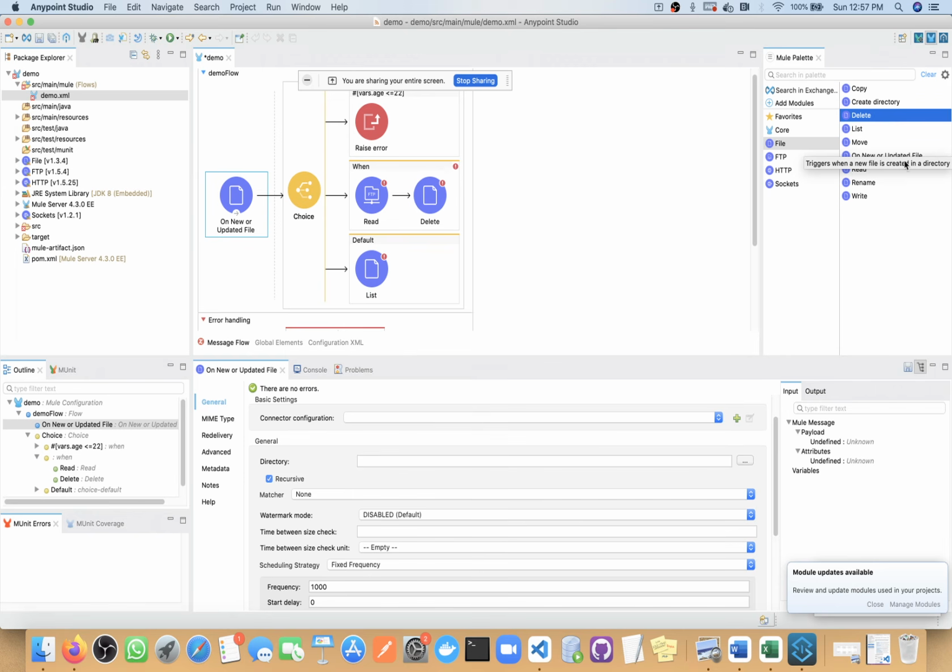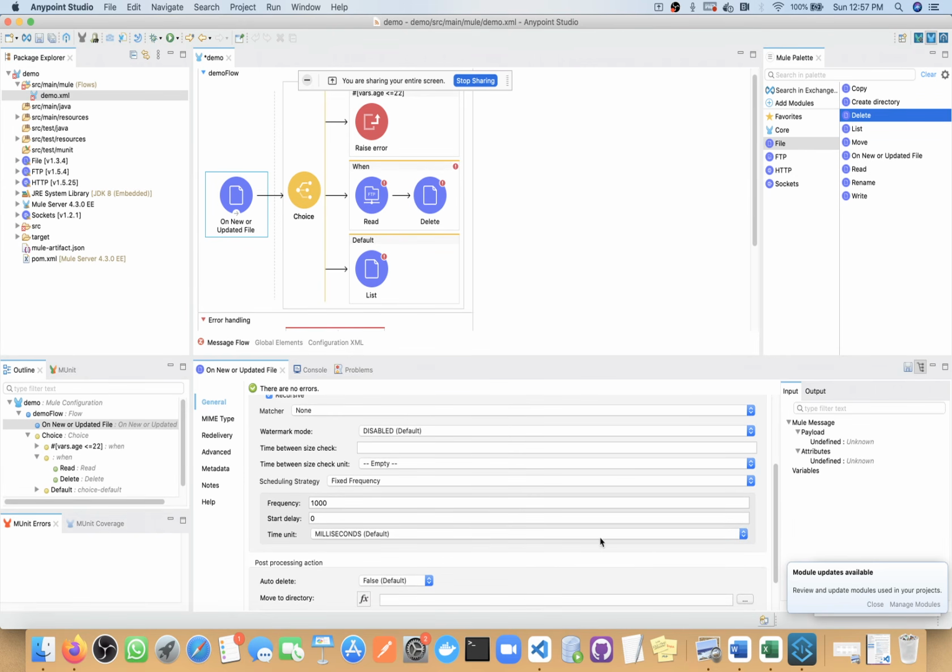Now on on new or update file, first they will ask what is polling frequency. Polling frequency is how frequently we are going to read the file. Here you can see frequency is 1000 milliseconds, that means 1 second.